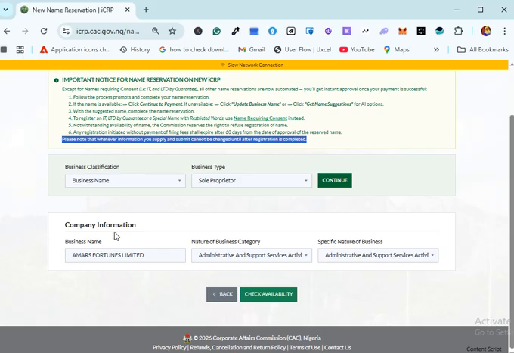That's for business name. What I'm saying basically is that anything you input here in this company information or business information side, for business registration, you cannot edit it during registration. That's one thing you need to know.